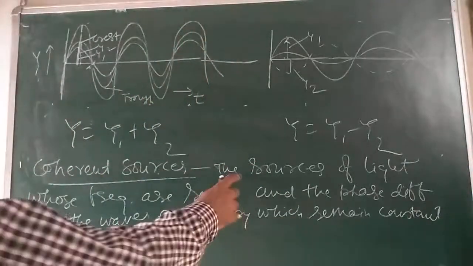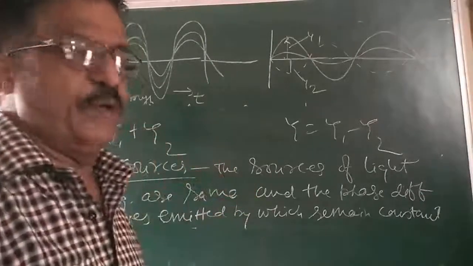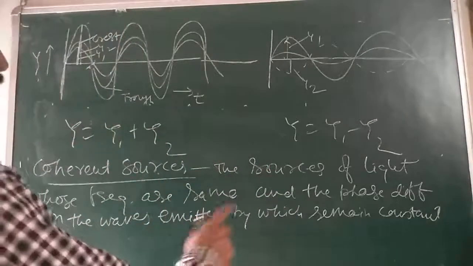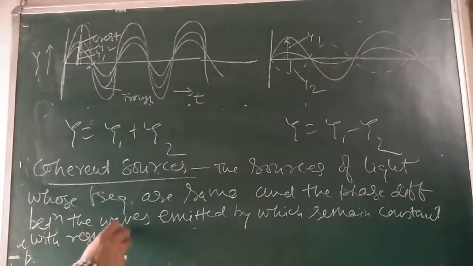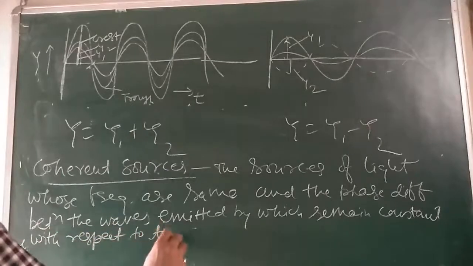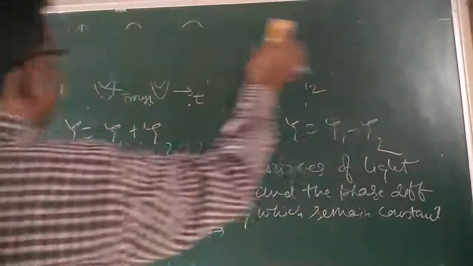So what is that? The sources of light whose frequencies are same, and the phase difference between the waves emitted by the sources remains constant with respect to time, is called coherent sources.